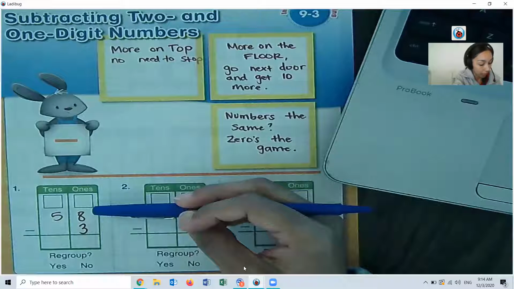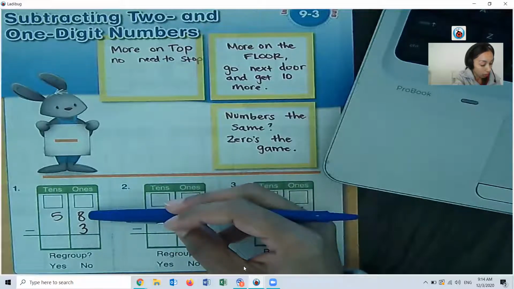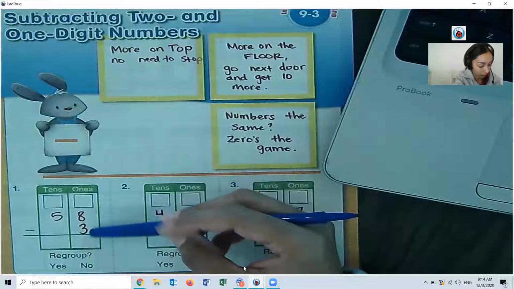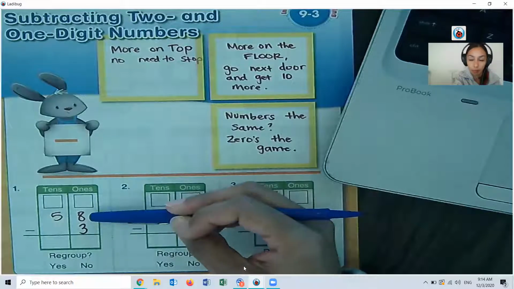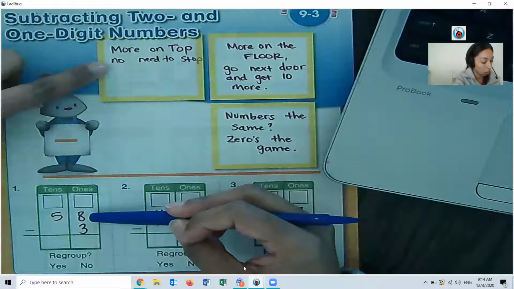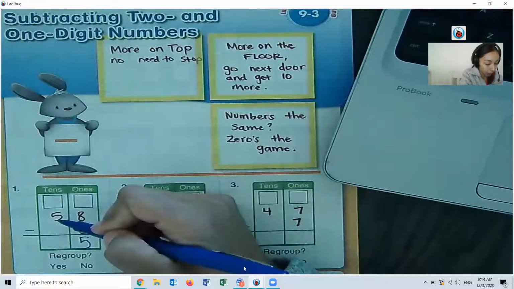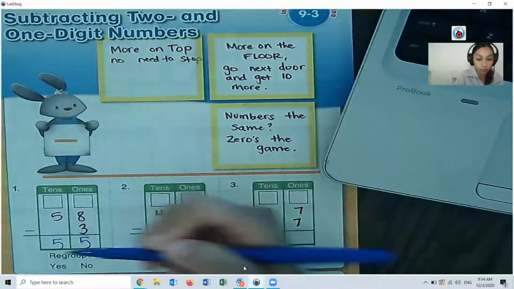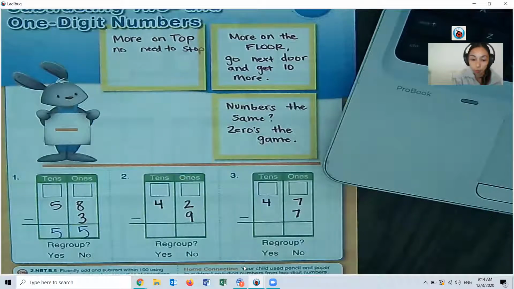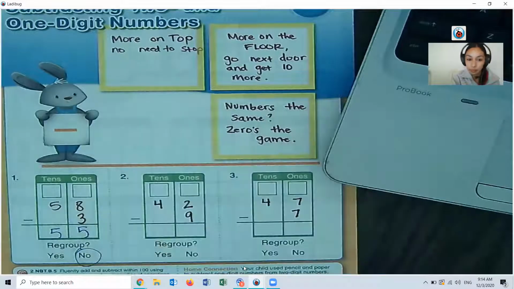So if I look at 8 and 3, I'm going to ask myself, is there more on top, more on the floor, or are the numbers the same? Here, there is more on top. So then I do what it says. No need to stop. I'm just going to go 8 minus 3 is 5. 5 minus nothing is 5. I did not regroup because I did not have to use the boxes up here.